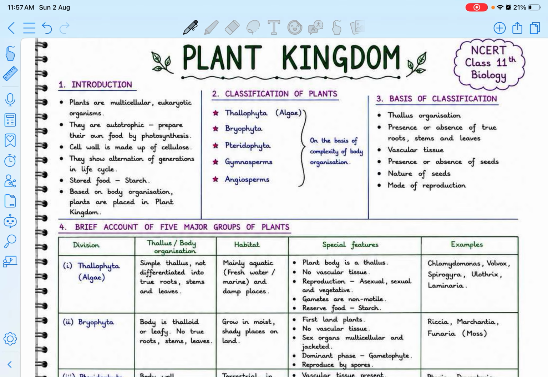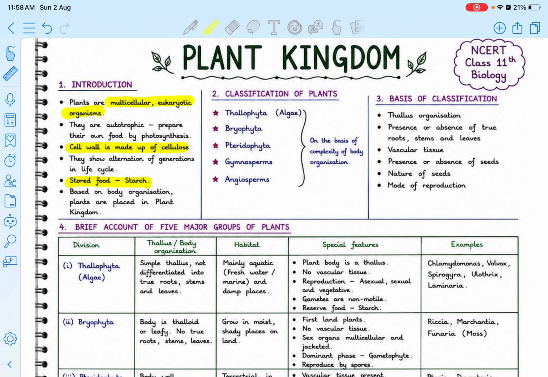So today our lecture will be focused on the plant kingdom. If I talk about the plant kingdom, they are multicellular, eukaryotic organisms. They are autotrophic, that is, they prepare their own food. We all have read in our earlier classes that plants prepare their own food with the help of photosynthesis. If I talk about the cell wall, it is made up of cellulose, and they show alternation of generations in the life cycle.